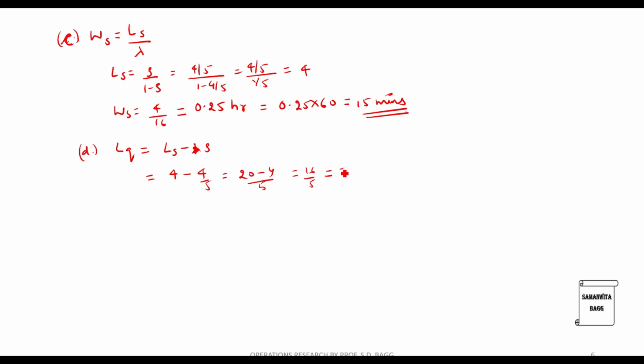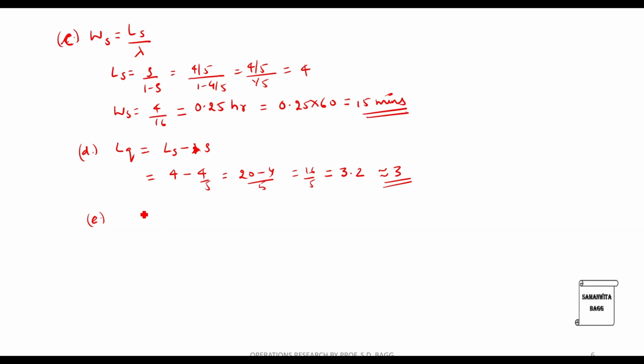So this value will be 3.2, which is approximately equal to 3. Since this digit is less than 5, I am approximating it close to 3 people in a queue at a time. And that is the average number of people.